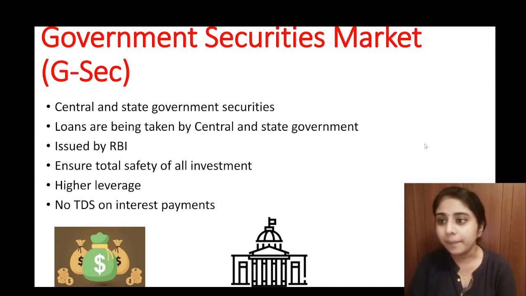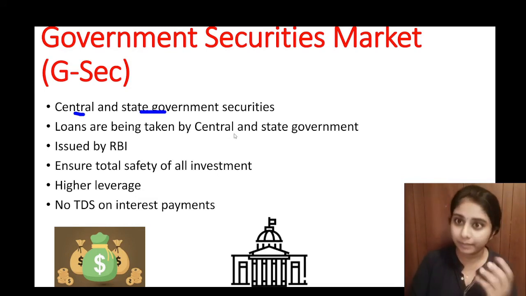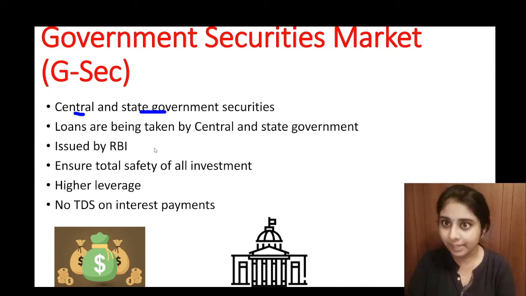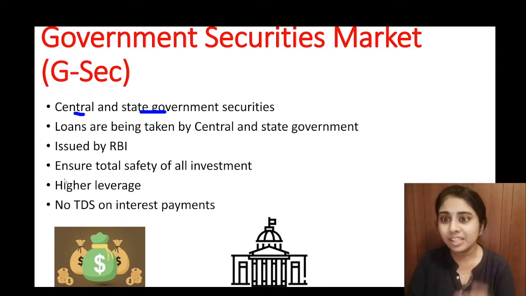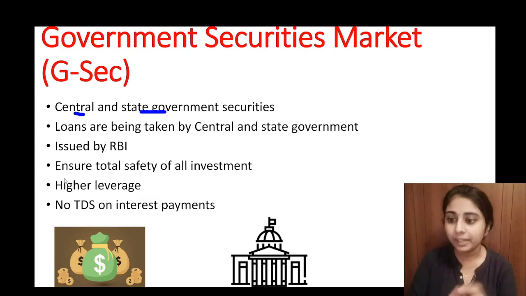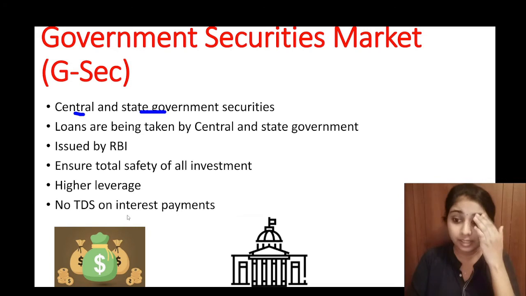So the central and state governments can issue these securities. The loans are taken by the central and state governments for various projects when they need funds, and these GSec securities are issued by the RBI on behalf of the state or central government. GSec securities have full safety on investment, and there is no TDS on interest payments, that is, no tax is charged on this interest payment.